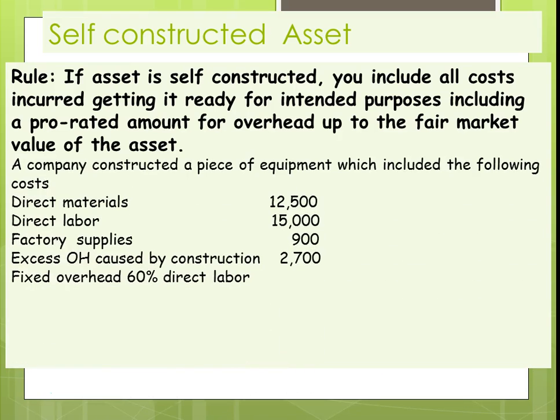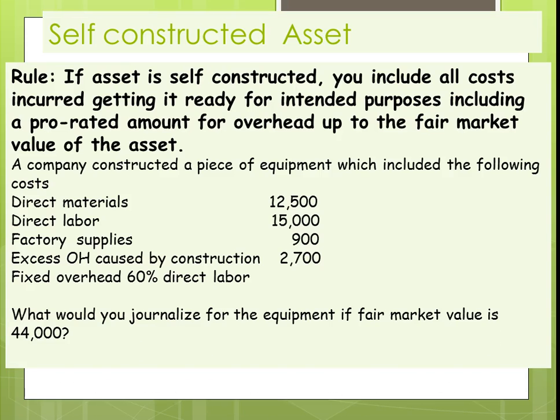In this case, a company constructed a piece of equipment which included the following costs: direct materials, direct labor, factory supplies, excess overhead caused by the construction, and an additional allocation of overhead at 60% of our direct labor cost of $15,000. So what would be the journal entry for the equipment if the fair market value is $44,000 versus what if the fair market value is $39,000?